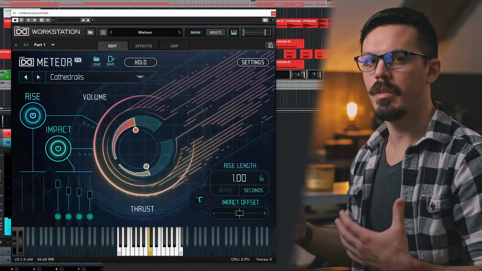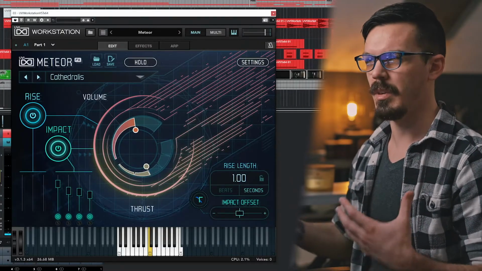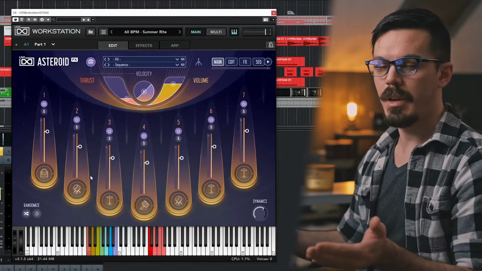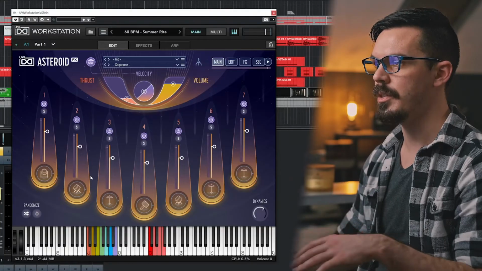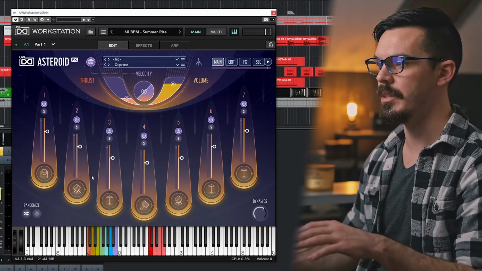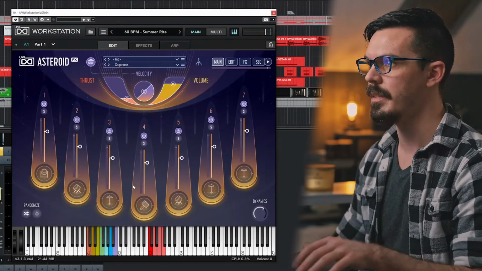And that gives us sort of the final product. A lot of this cinematic sound design stuff is simply about layering different textures and timbres. To further layer things up here, I made one more big hit section in Asteroid with a couple variations to use throughout the trailer. So I pulled up one of the kits and changed out a few of these sounds because you can change these for any sound you want and go in and edit them individually.